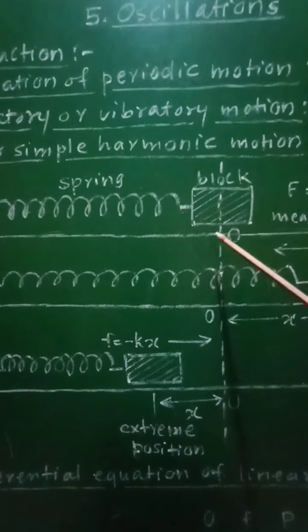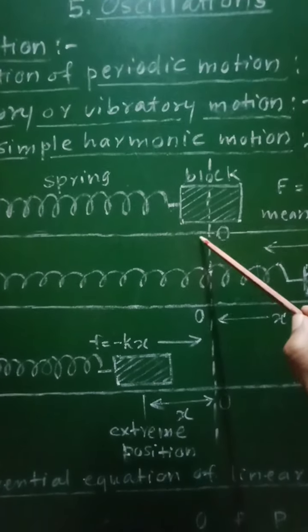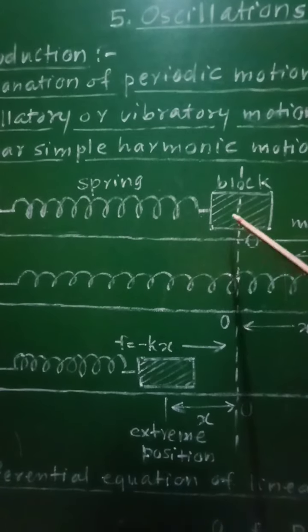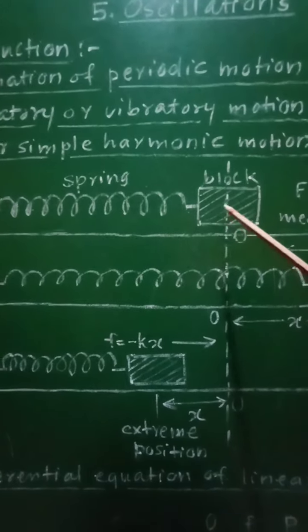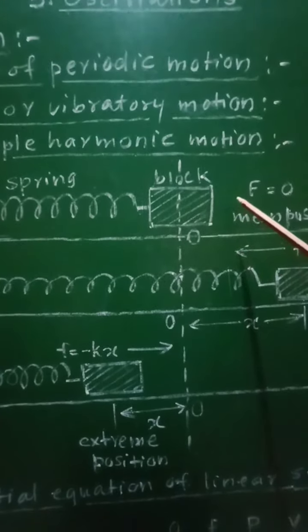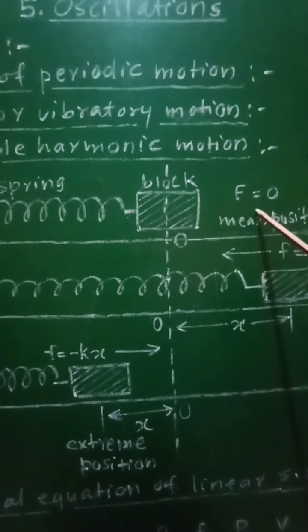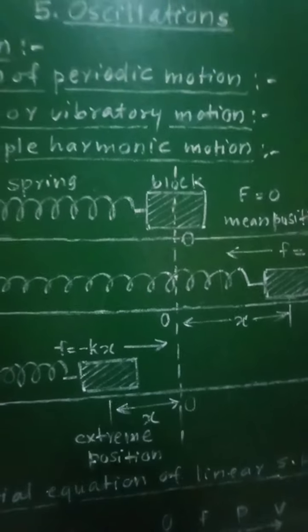Now when no force is applied on this block, at that time that block is at position O, which is called the mean position. So this O will represent the mean position. As no external force is applied on this block, the restoring force exerted by the spring will be equal to 0 at the mean position.